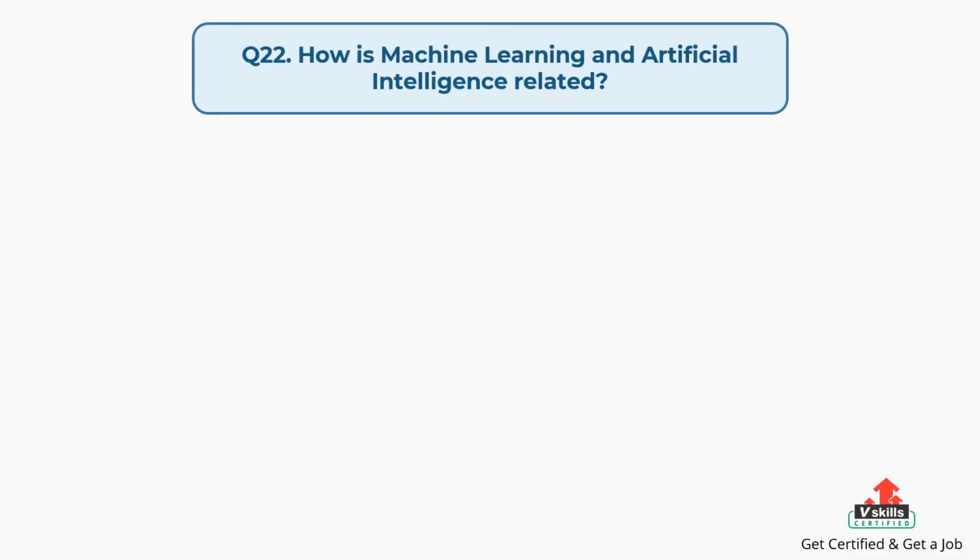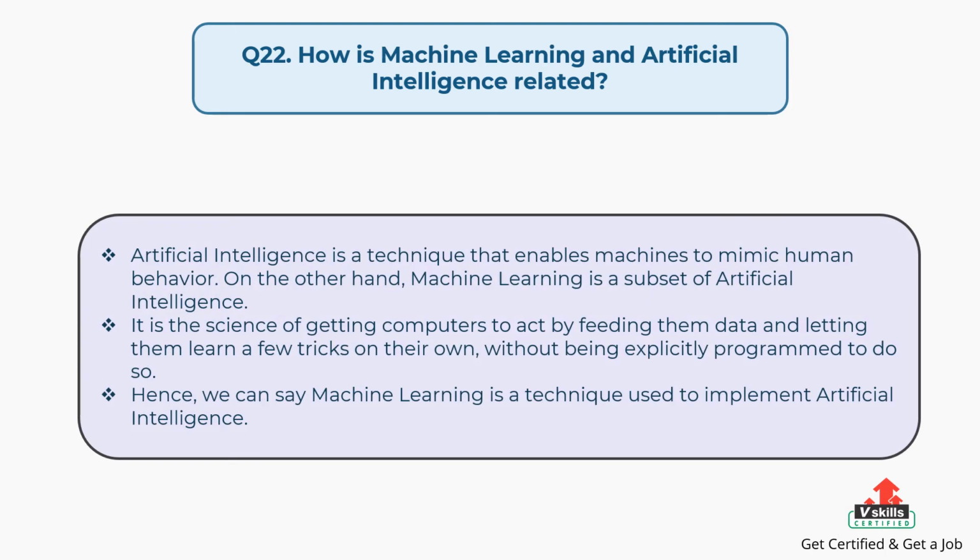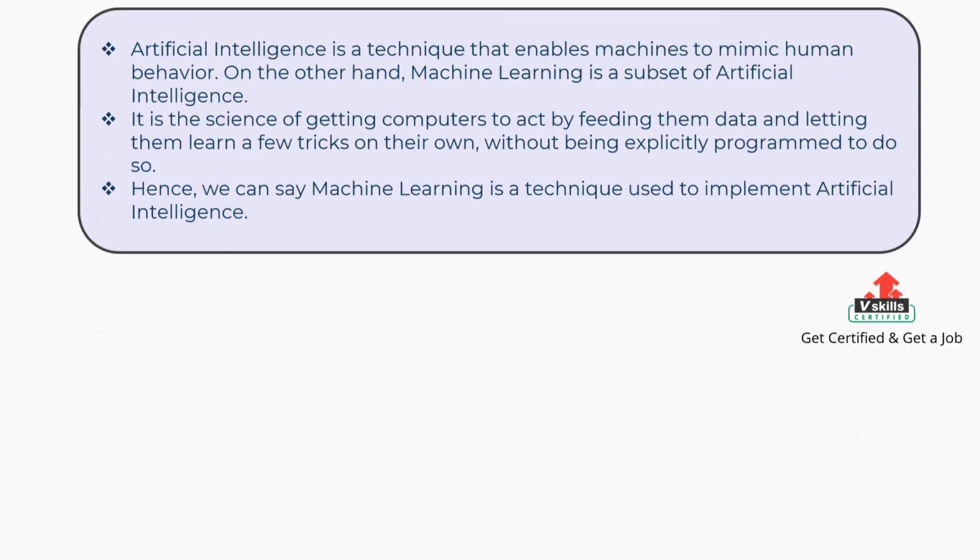Question number 22. How is machine learning and artificial intelligence related? The answer is: artificial intelligence is a technique that enables machines to mimic human behavior. On the other hand, machine learning is a subset of artificial intelligence. It is the science of getting computers to act by feeding them data and letting them learn a few tricks on their own, without being explicitly programmed to do so. Hence, we can say machine learning is a technique used to implement artificial intelligence.